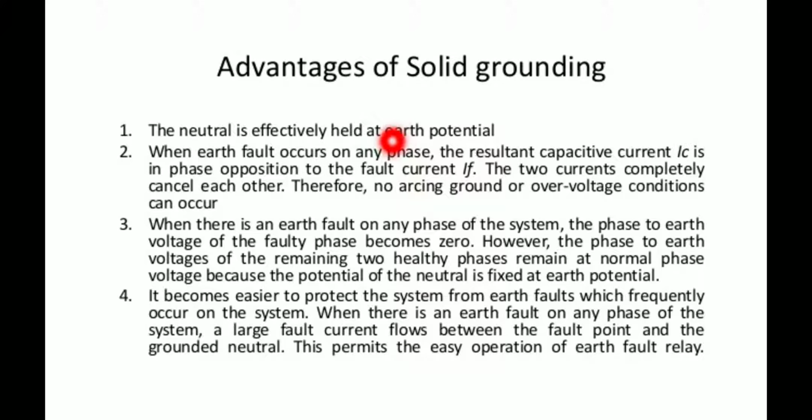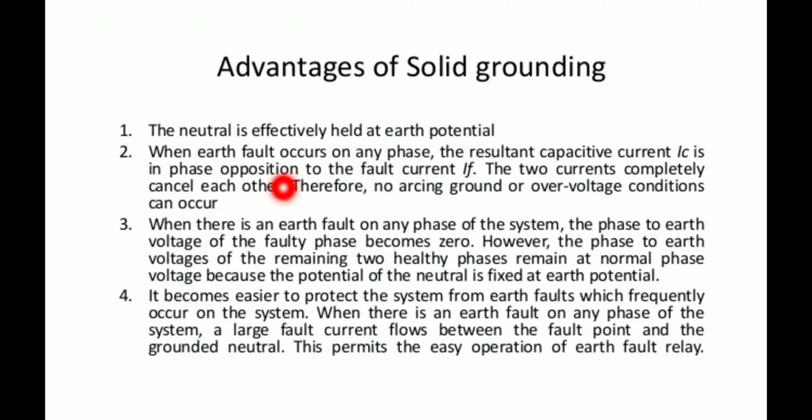When the earth fault occurs on any phase, what will happen? The capacitance is connected to each conductor with respect to the ground, so a capacitive current, represented by IC, flows. This capacitive current will be in phase opposition to the fault current IF, the earth fault current.